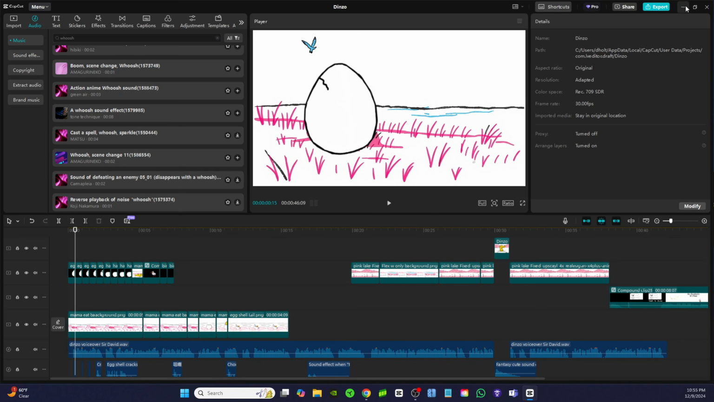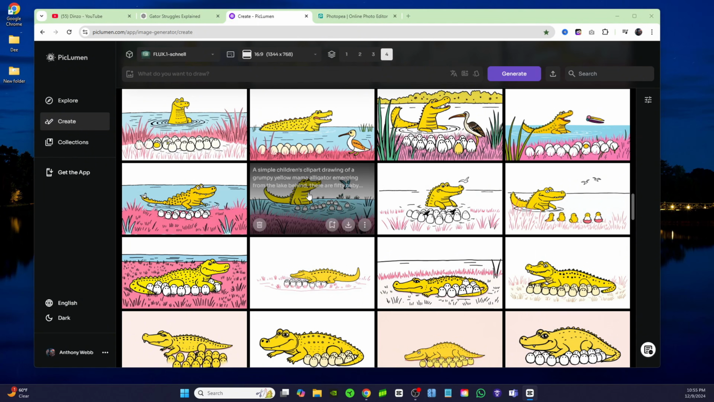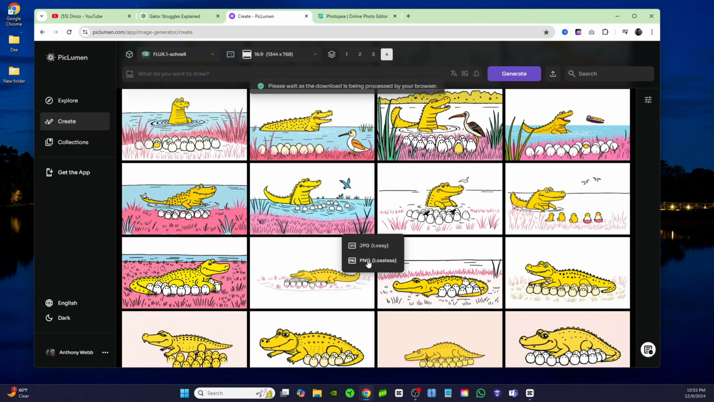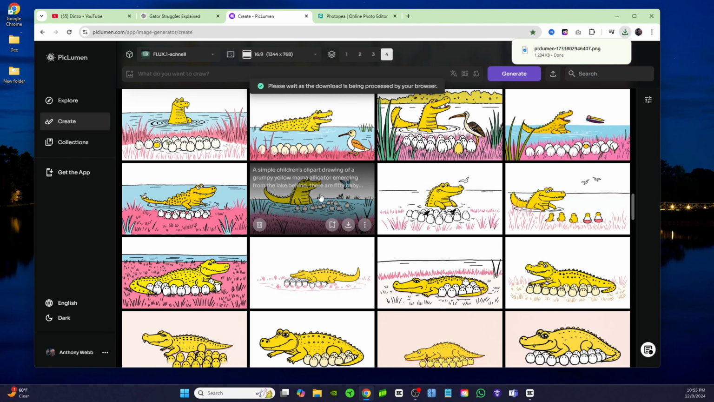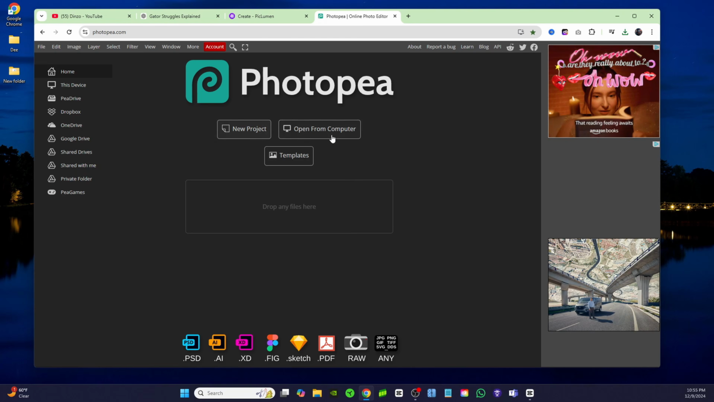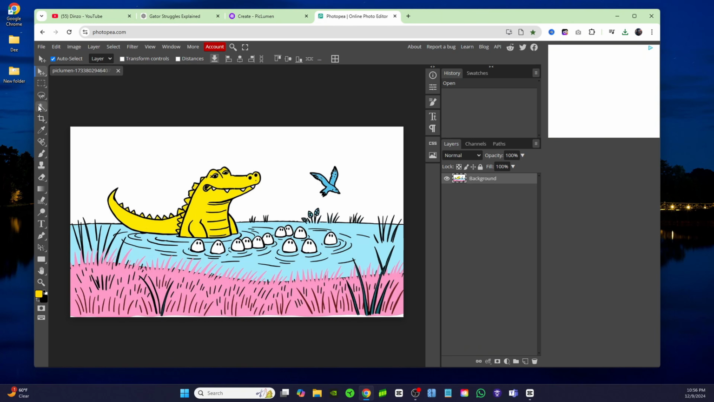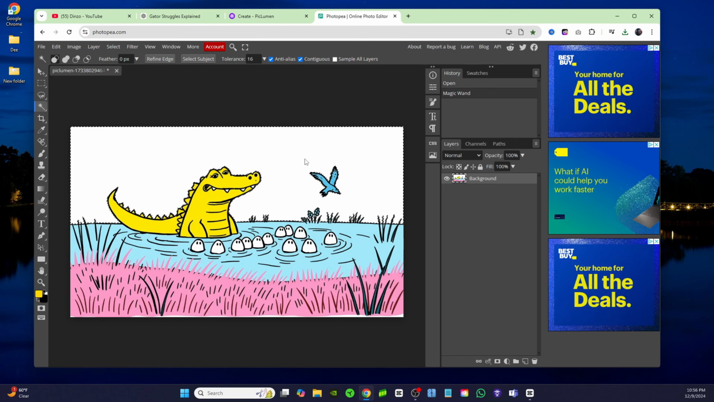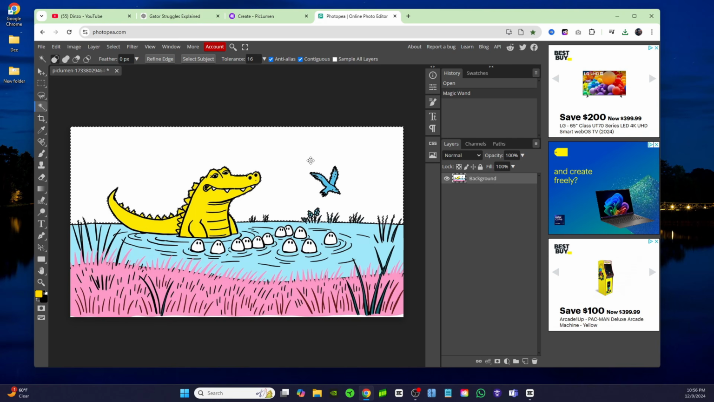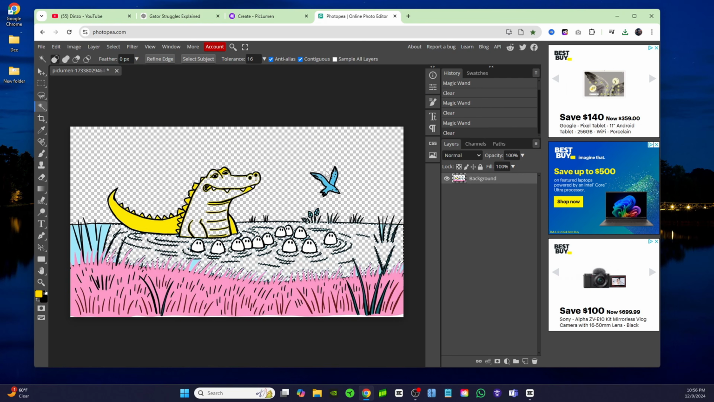Let me minimize this. All it was this image right here. So let me just go ahead and download this, and we'll do it together. I'll download this as PNG. And now I'm just going to bring it into Photopea. So I'm just going to open up that image. All I did was get rid of everything except for this blue bird. One way you can do that is click on this magic wand brush and just select around the blue bird and click backspace.